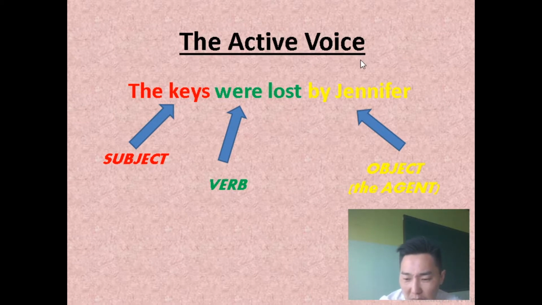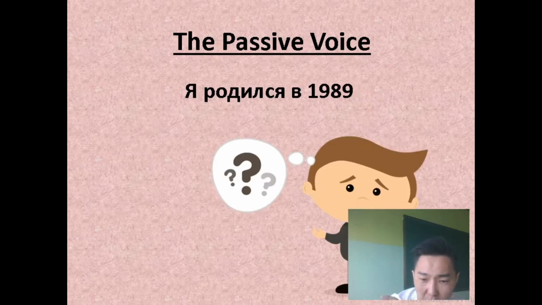Now, some really common passive expressions that you already know, right? Okay. Russian sentence: Я родился в 1989 году. Check out my pronunciation. Я родился в 1989 году.